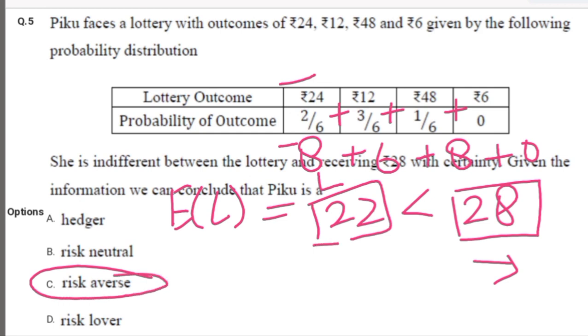If the expected utility of the lottery would have been greater than the 28, then in that case we would have said that she is a risk lover. If the expected utility was equal to 28, in that case we could have said that she is risk neutral. So the correct option, I guess, in this case is C, that she is risk averse.